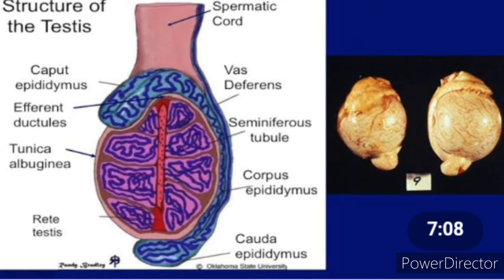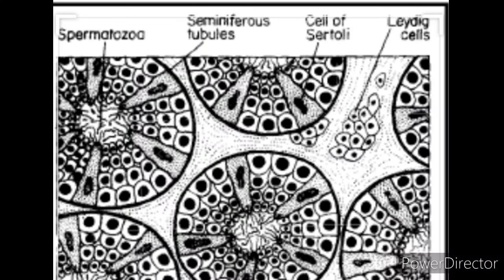Its length is about 4 to 5 centimeter and width is about 2 to 3 centimeter, and the testes are oval in shape and covered by the dense fibrous covering called tunica albuginea, and inside it is divided into 250 compartments called testicular lobules.